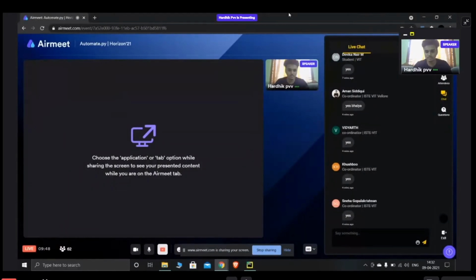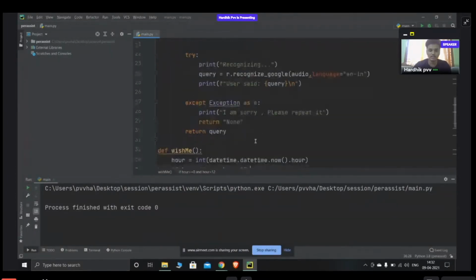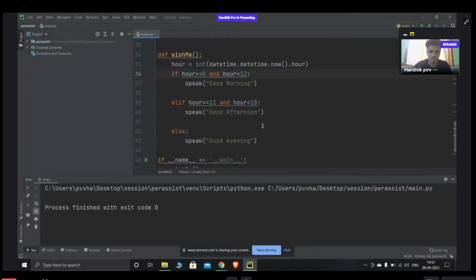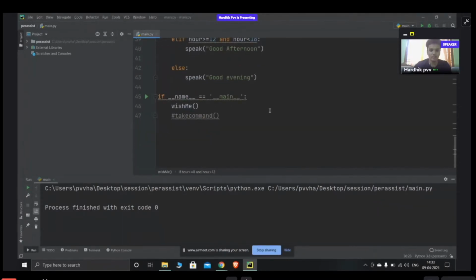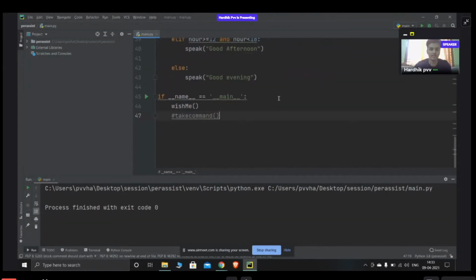I hope everyone got this. Basically, I just used the datetime library, and from that I got the current time, and using that, I gave the function what to speak and when to speak. Now every time I run it, it wishes me, and then it needs to take my command.